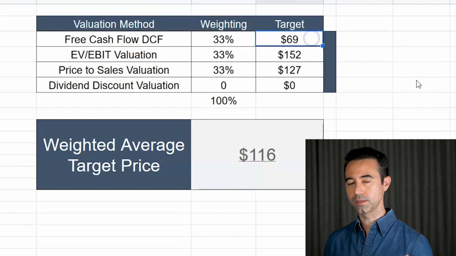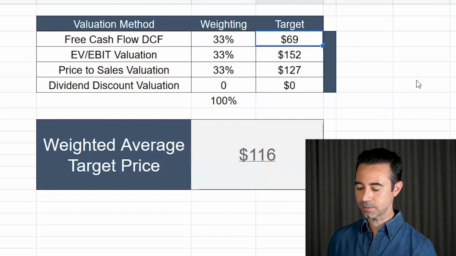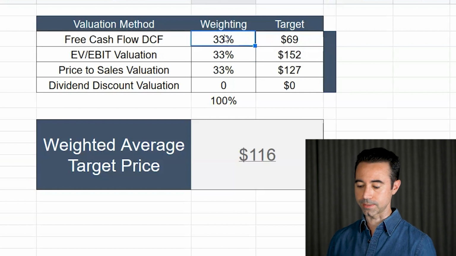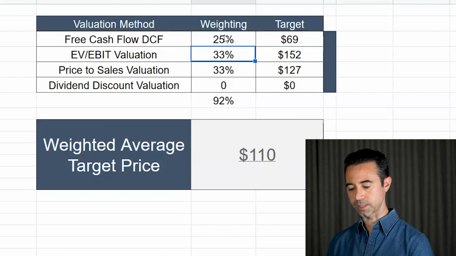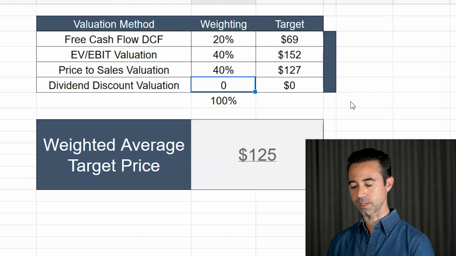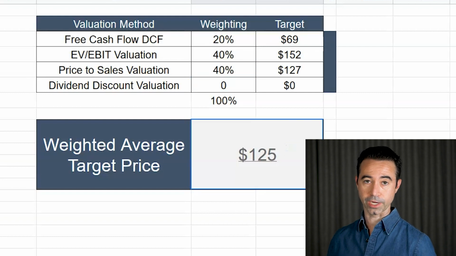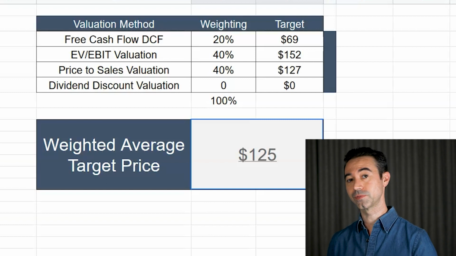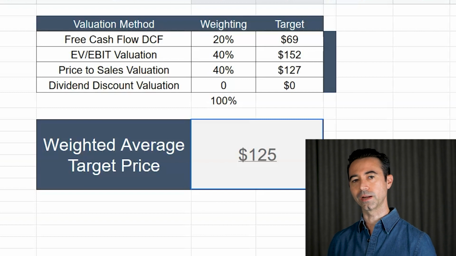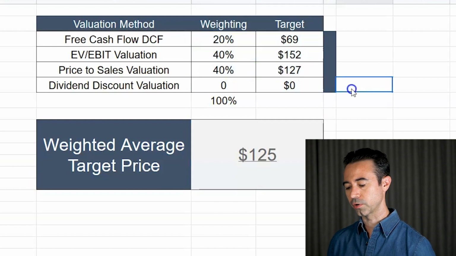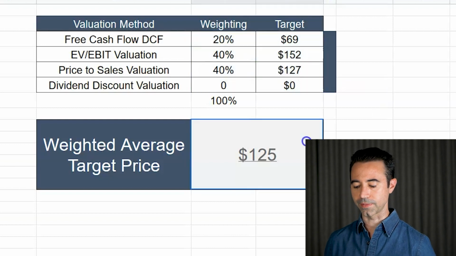Now, you might not like this one. This is very conservative, I would say, so these are more aggressive. Do you want to be more aggressive? If so, we could reduce the weighting of this because that's definitely bringing it down. We could give this like a 25%, or let's say a 20% weighting. We'll give this a 40%, this a 40%. Now we're looking at $125 per share. So that's about a 14% rate of return if that happens by the end of the year. So better, right? Definitely a better percent rate of return. I think I'd be okay with that. So this scenario, a little bit more aggressive, probably a better price target if that happened.